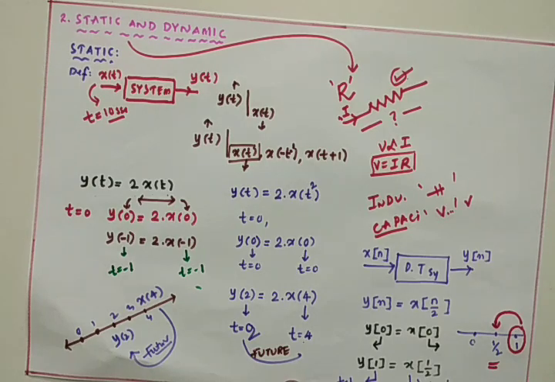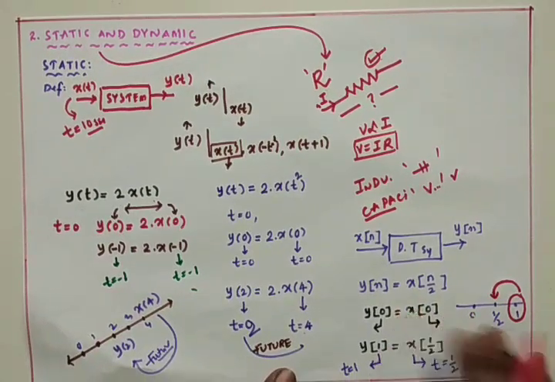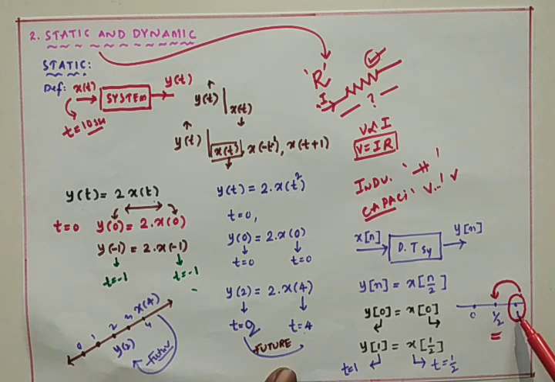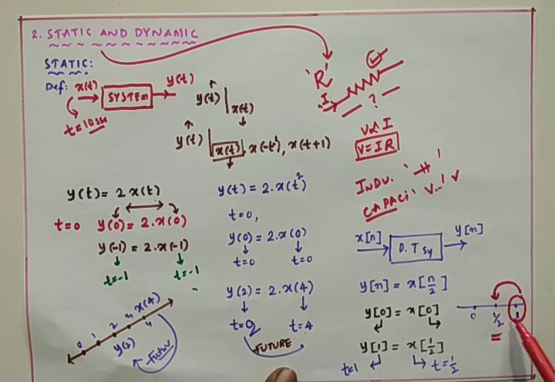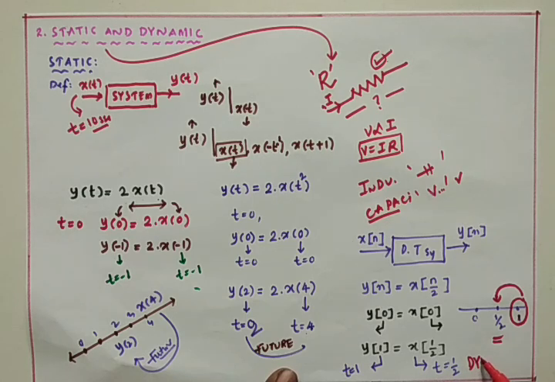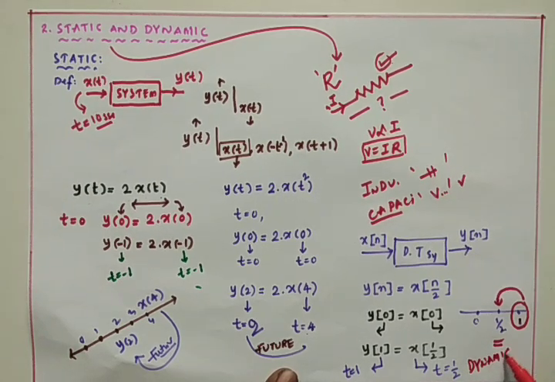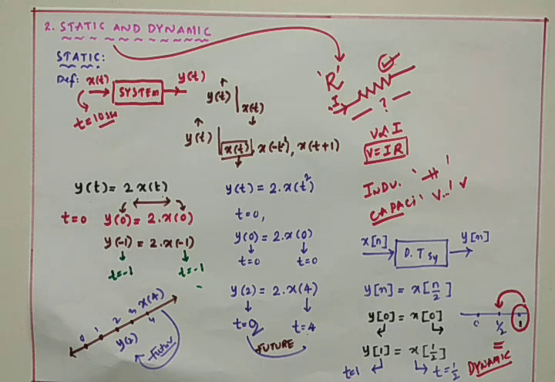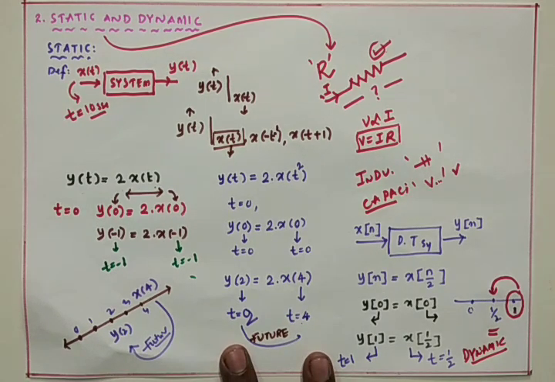This is the previous input. If it is a static one, I have to get y of 1 at x of 1 only. But I got y of 1 at x of 1 by 2. So this is 1 and this is 1 by 2. If we compare this 1 by 2 to the 1, it is the previous input used to generate the present output. So this system is named a dynamic system. Likewise, we can test any system whether it is a static or dynamic system.